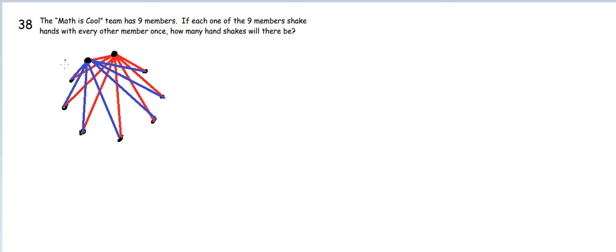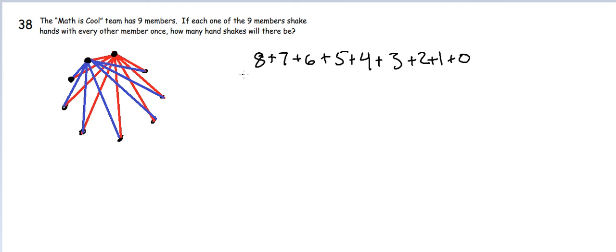Now, if we were to keep continuing this, you would find that each next person we go to will have 1 less handshake than the previous. Or in other words, person 1 will have 8 handshakes, person 2 will have 7 handshakes, 3 will have 6, and so on and so forth. Like so. Now, obviously, the last person, who happens to be this person, will have already shaken hands with everybody, so they will have 0 handshakes. Now we want to find this sum.